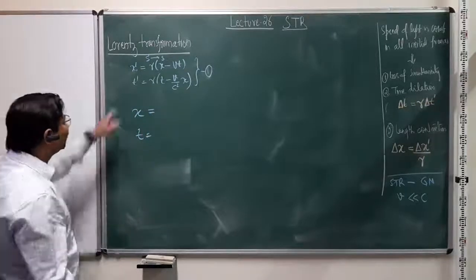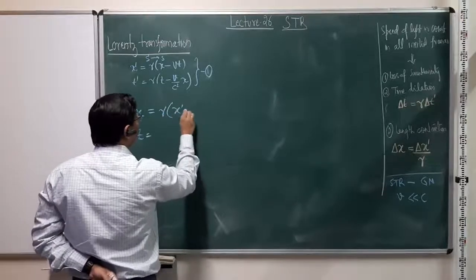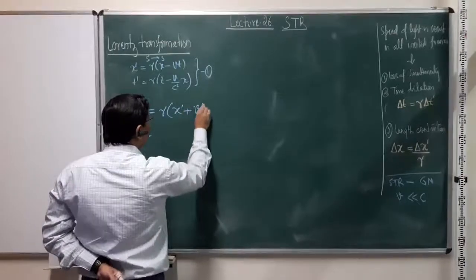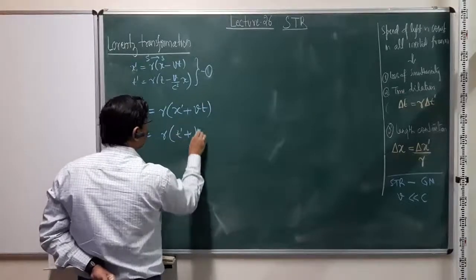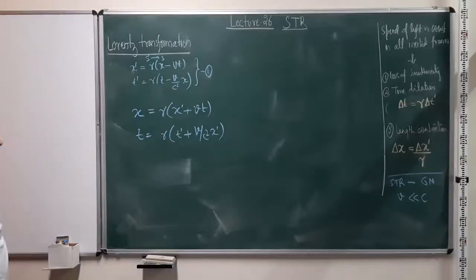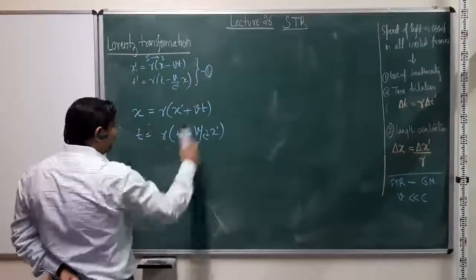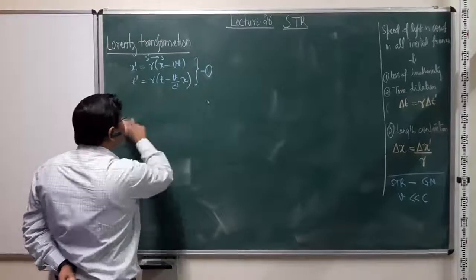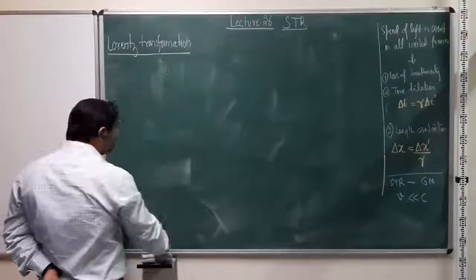So in the S frame, all that will change is this will be x prime plus vt, and here this will be t prime plus v over c squared x prime. That's the inverse transformation. Of course, you can write it in terms of the gamma beta matrix I used earlier. We can have the transformation between any other coordinate frame.